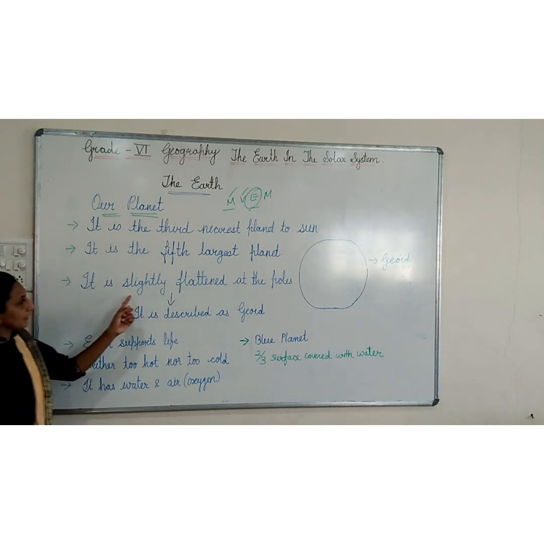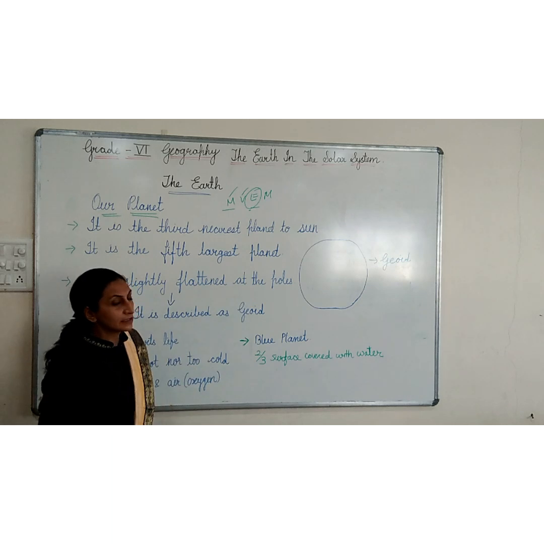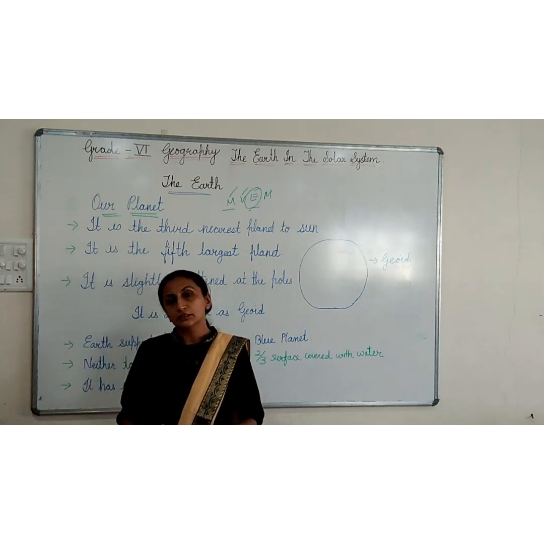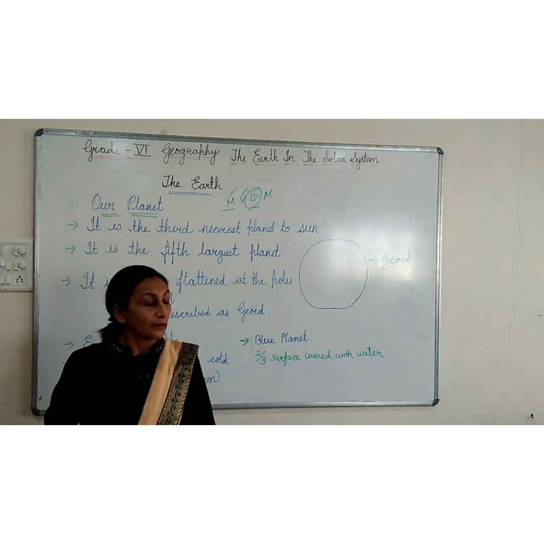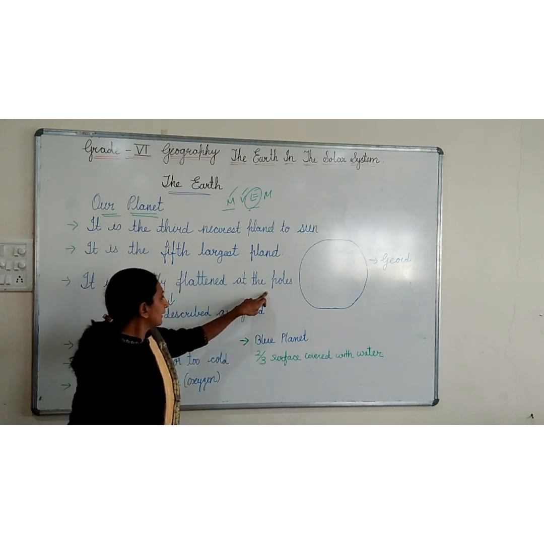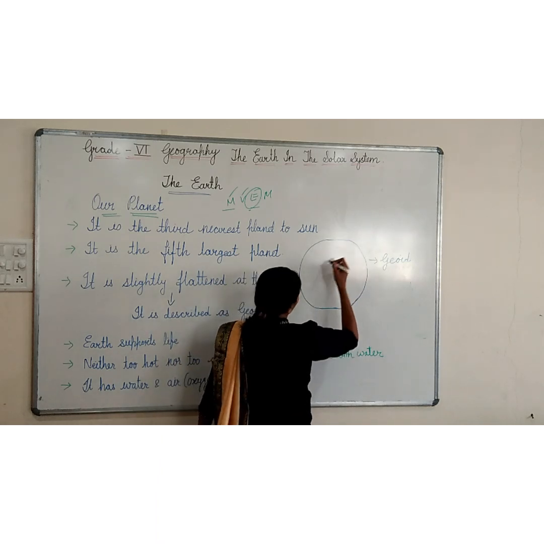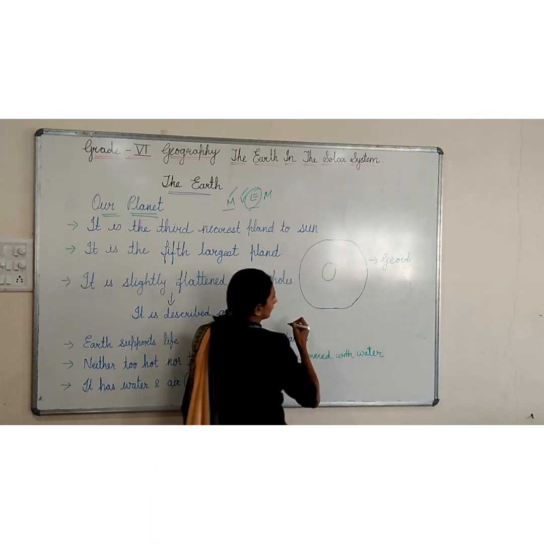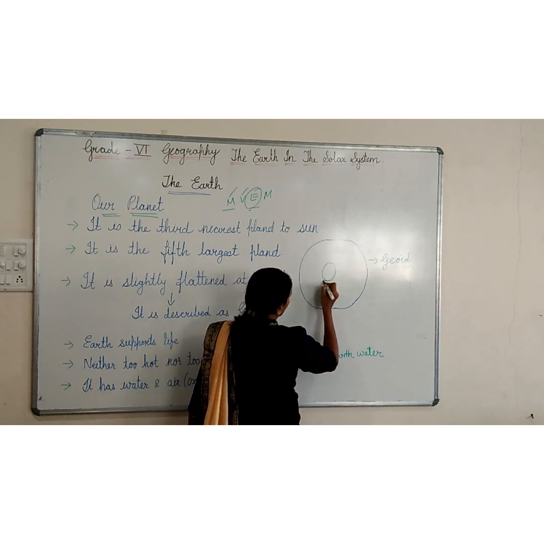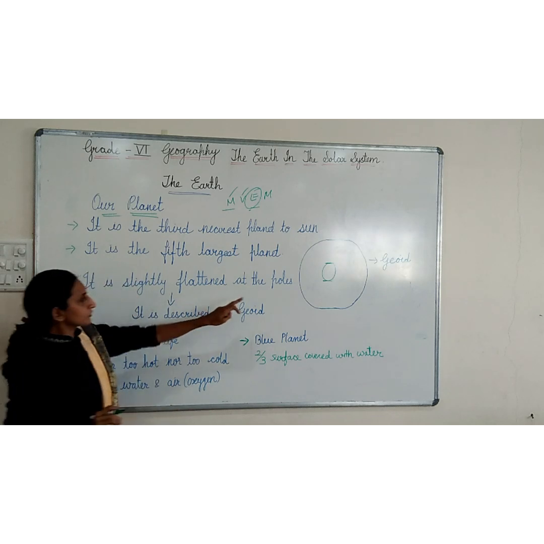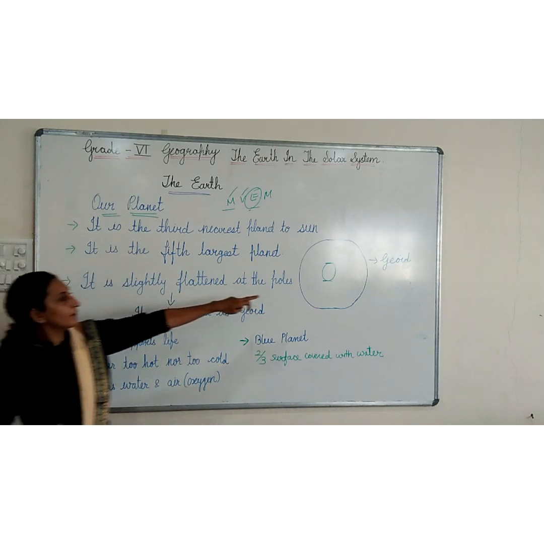See, it is slightly flattened at the poles. What is the shape of the Earth? You feel it is round, but it is not round like a football; it is slightly flattened at the poles. A football is totally round, but the Earth is slightly flattened at the top and the bottom. This is the type of shape our Earth has.